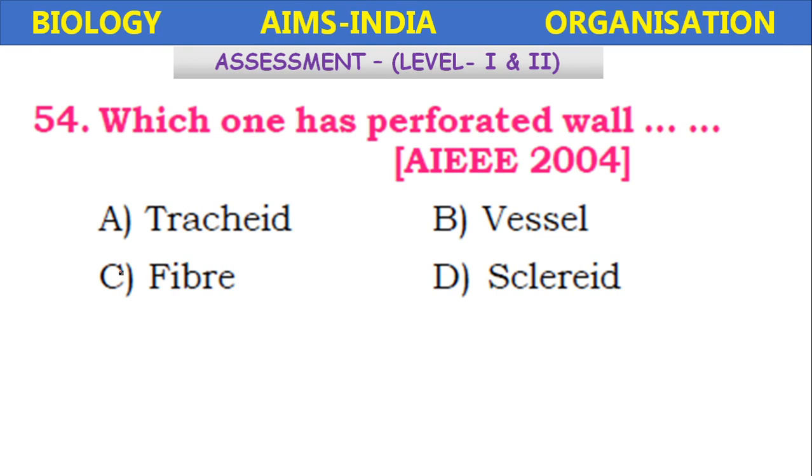Which one has perforated walls? Tracheid, vessel, fiber, sclerites. So this question appeared in 2004 AIEEE. Among these, which one has perforated walls? That is vessel.